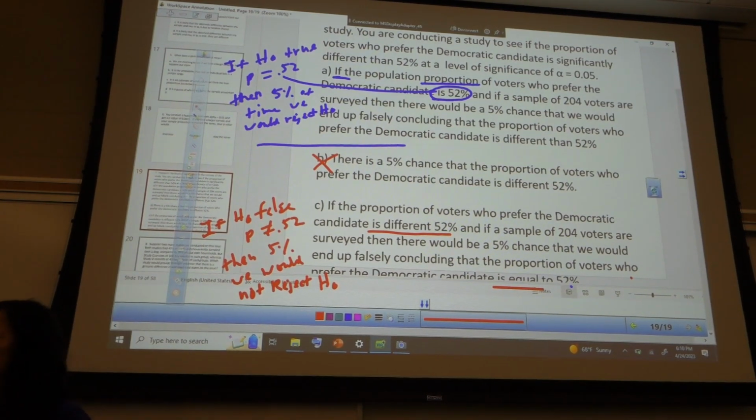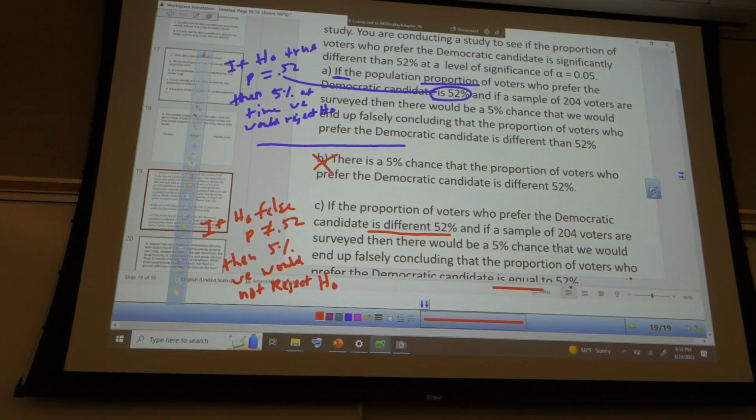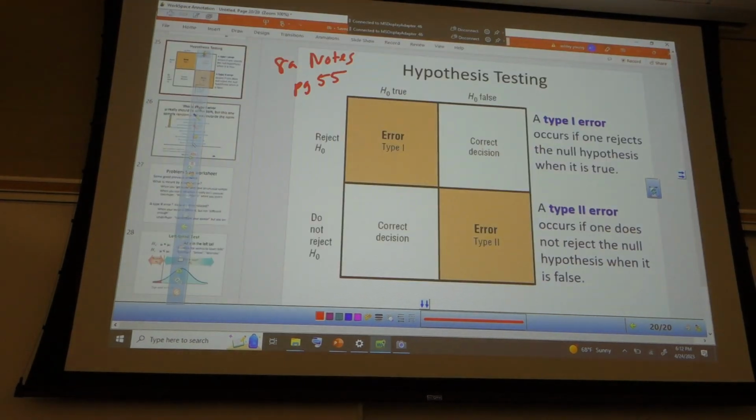Okay. So which one is alpha? They're both errors. One's a type 1 error, the other one's a type 2 error, if you think back to your notes on that one. So let's see. Maybe we'll give you folks a couple minutes to discuss it. Page 55 of your notes talks about this, and which one's type 1 and which one's type 2. There's a little bit of talk about that.